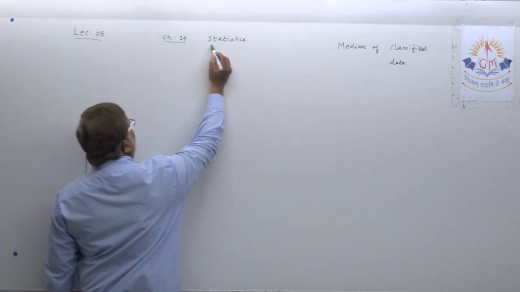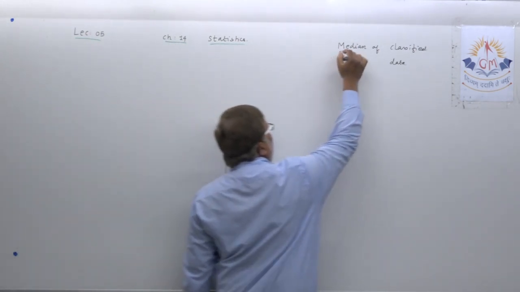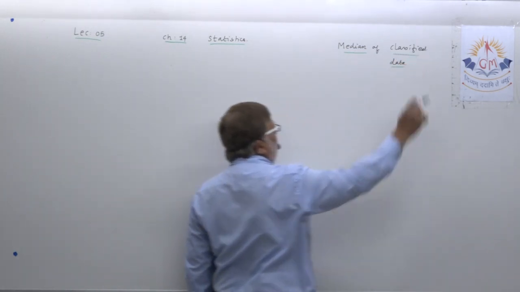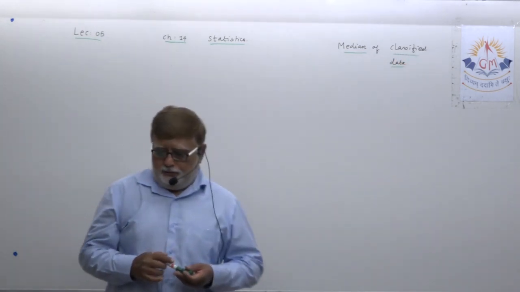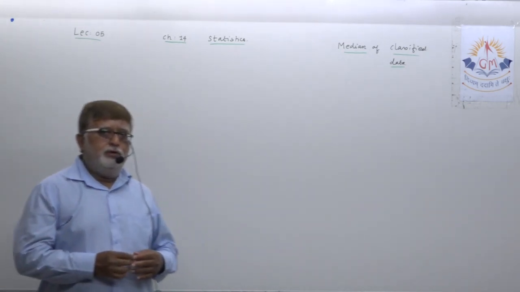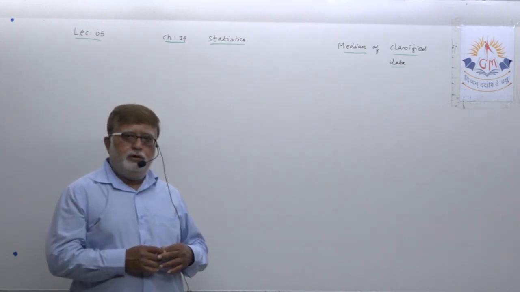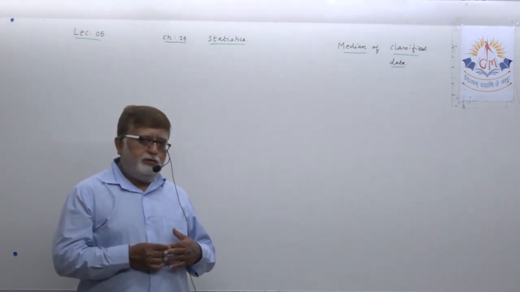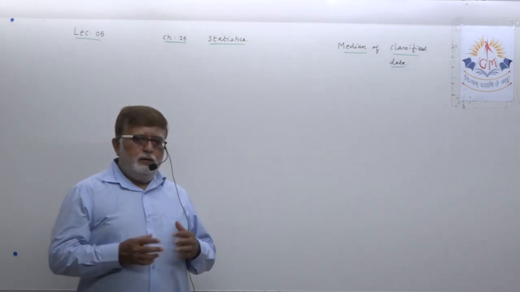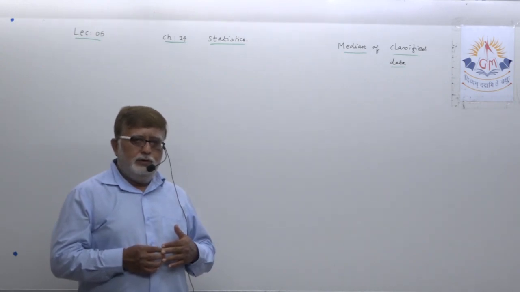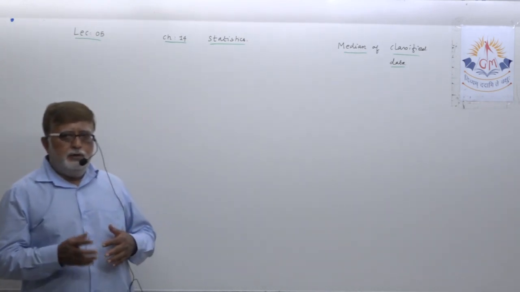Median of classified data. As far as the content is concerned, dear student, remember one thing: most of the examples are of regular class length, regular class height.